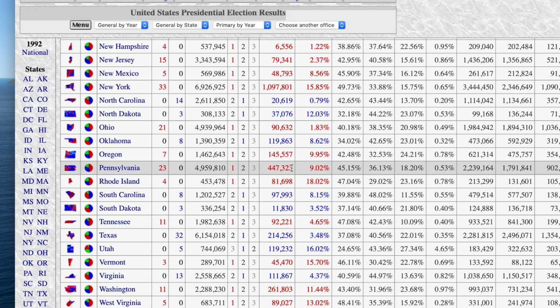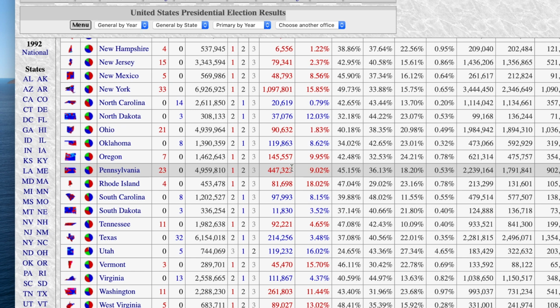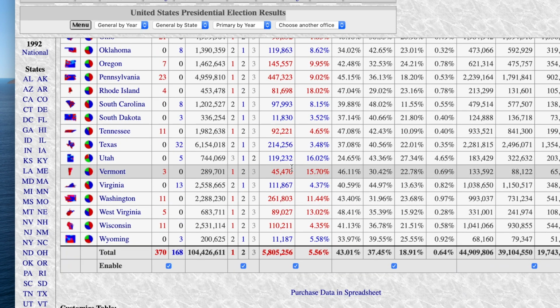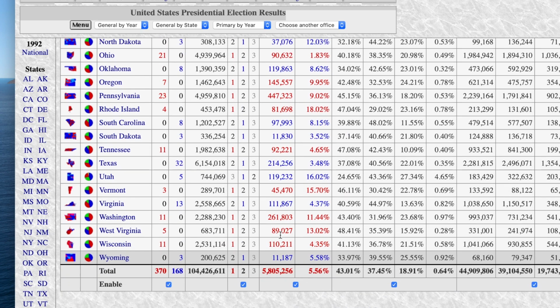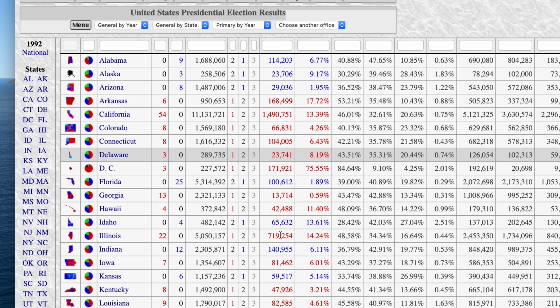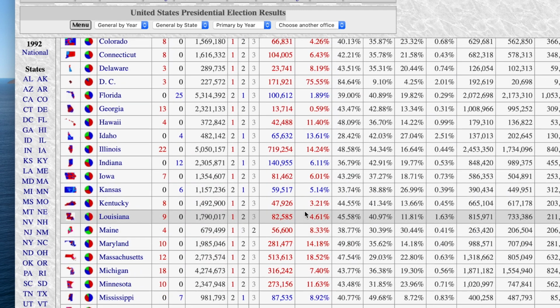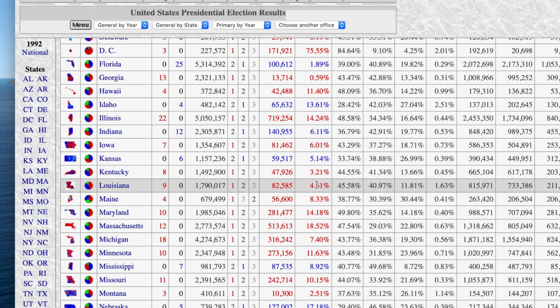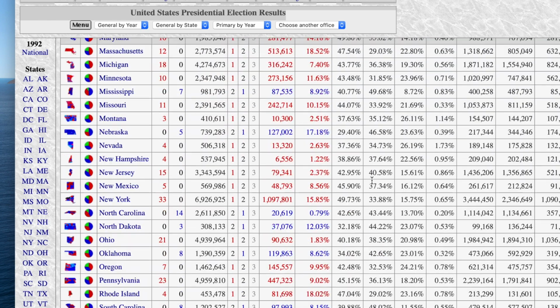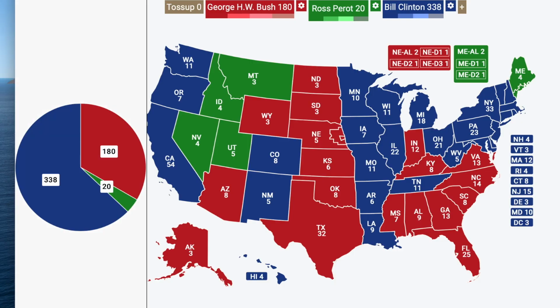So once again, I feel like a lot of these super close states would have gone to Bush in this type of scenario. Let's look at the margins here where Clinton won super narrowly. I feel like maybe once we get to these bigger margins, like 5%, a bit more of a large margin, I feel like maybe we can't take so much estimating with that. We see here Clinton won that by under 5%, so maybe Louisiana would have gone to Bush. Maybe I'll come back to this one.